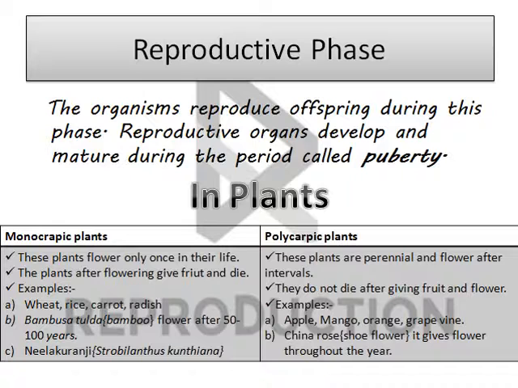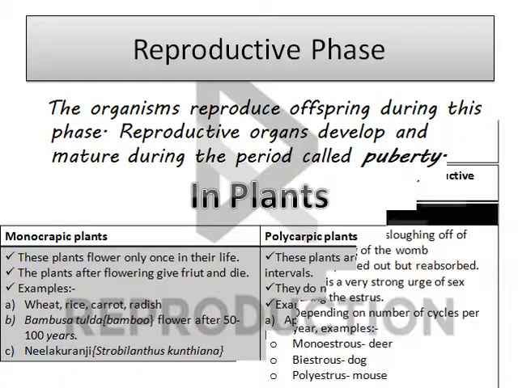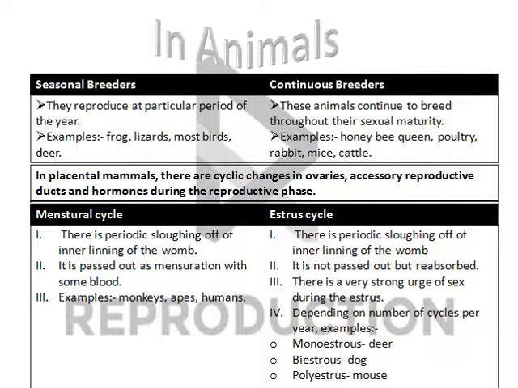Monocarpic plants are usually annual and biennial plants. Annual plants live only for 1 year, while biennial plants live for 2 years. Polycarpic plants are usually perennial. Perennial plants live for more than 2 years. The reproductive phase also divides animals into 2 categories, that is, seasonal and continuous breeders.